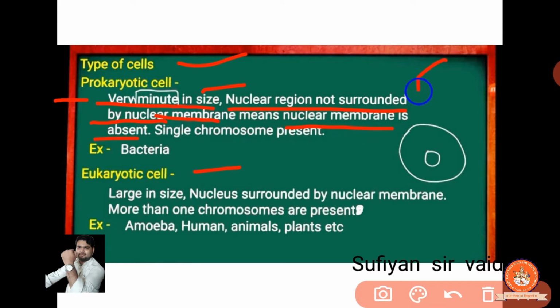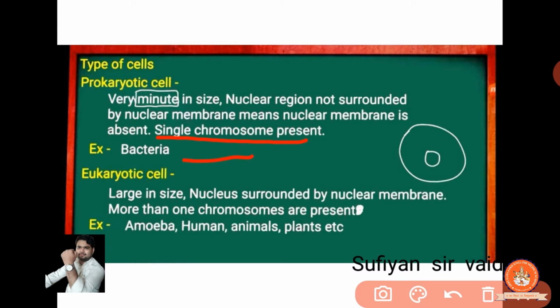This is our cytoplasm, this is the cell membrane, this is the nucleus, but the covering region is absent. Clear? And a single chromosome is present. You can take the example of bacteria. In bacteria, which are prokaryotic, the nucleus is also present, but the nuclear membrane is not present.